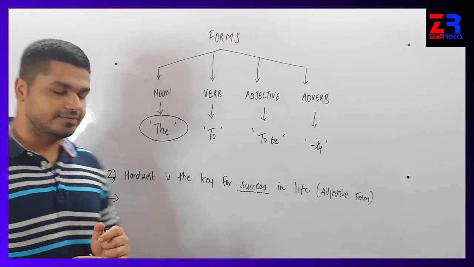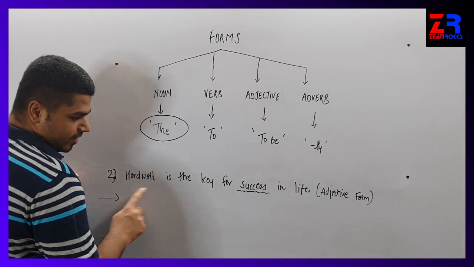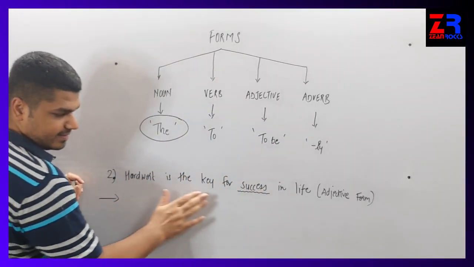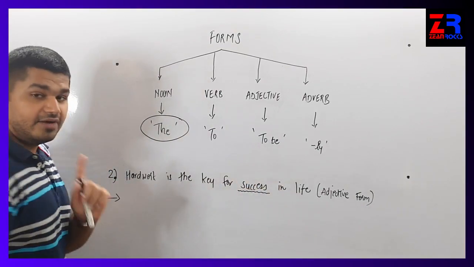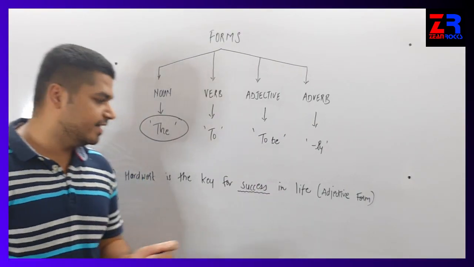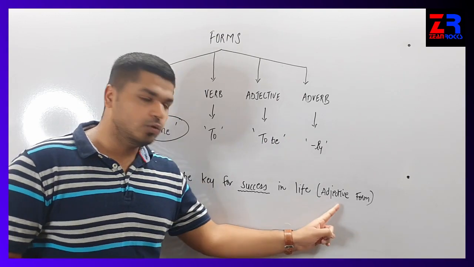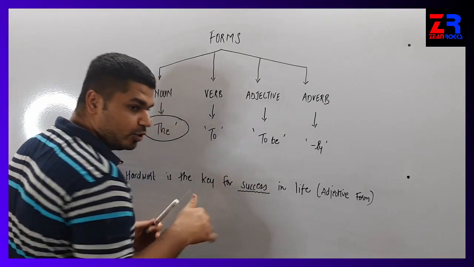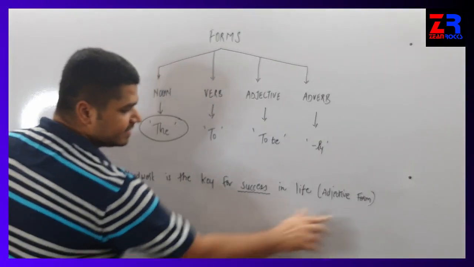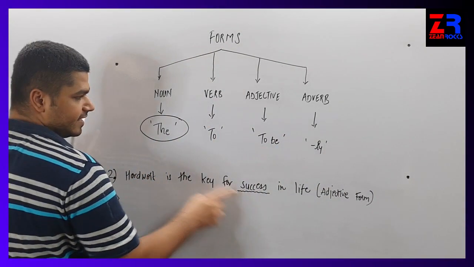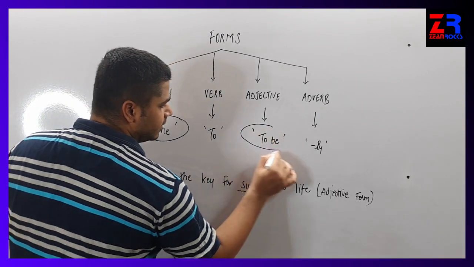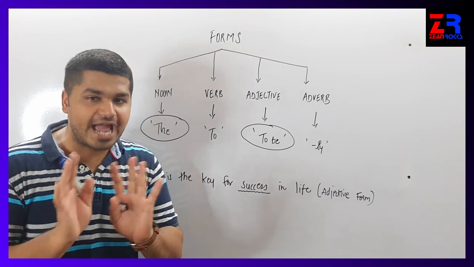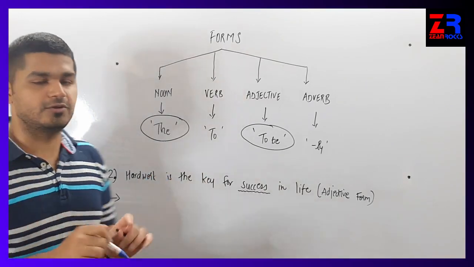Let's take another example. The sentence is, hard work is the key for success in life. They have underlined the word success, and we have to convert this success into adjective form. So first we will just convert the word success into an adjective form, then we will rewrite the sentence again. So success, for adjective form we use the word to be. Again, don't add the word to be, just use the word to be.